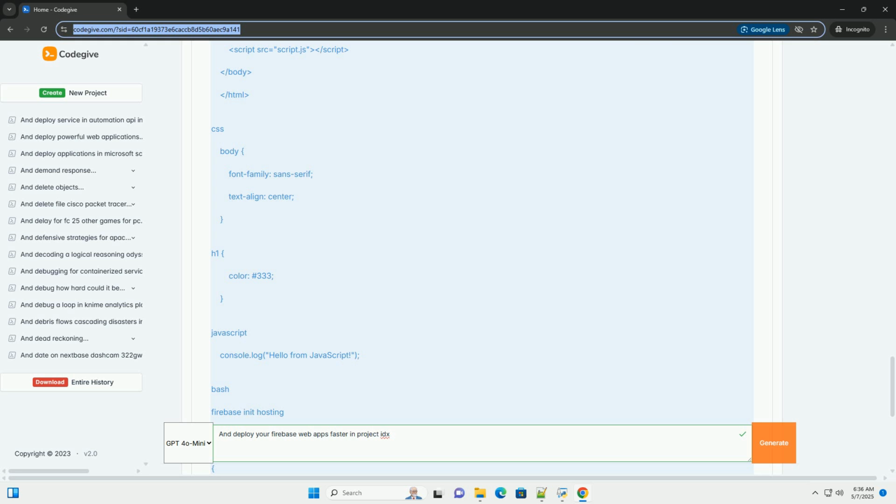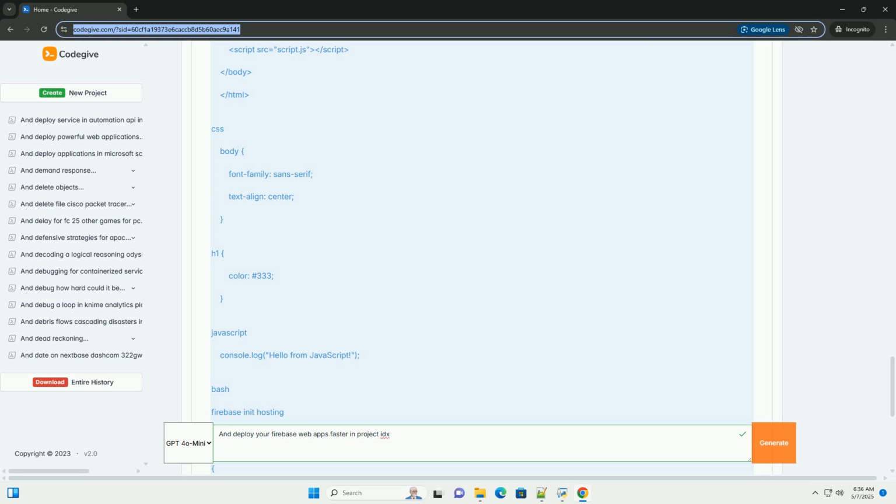Flutter web: use this template if you are building a Flutter web application. Provide a name for your workspace, for example My Firebase Web App. Select a region closer to you for potentially better performance. Click Create. IDX will provision your workspace, which might take a few minutes.